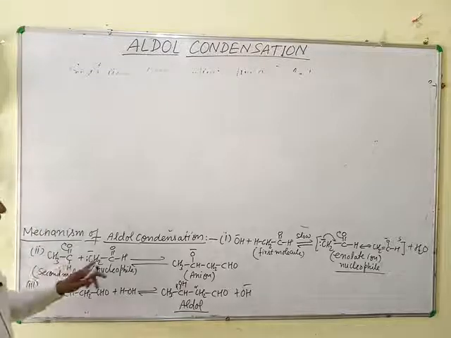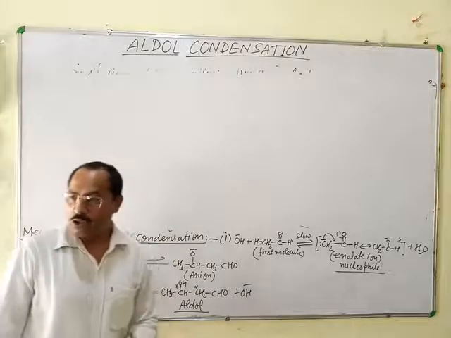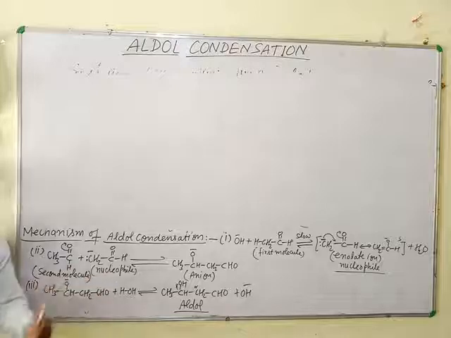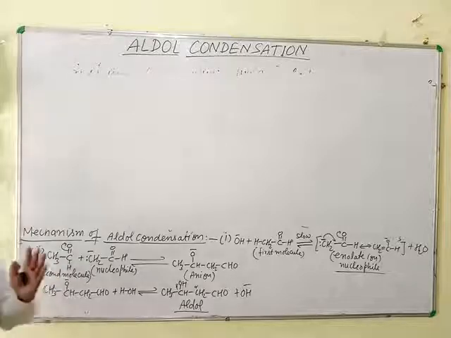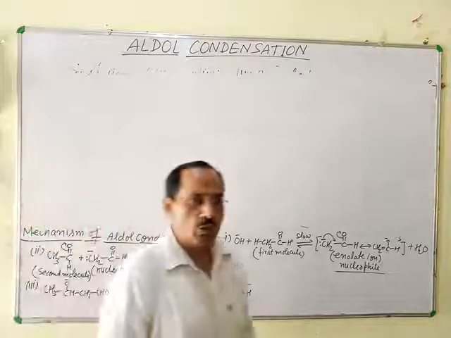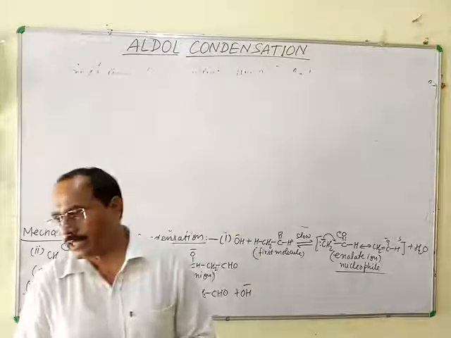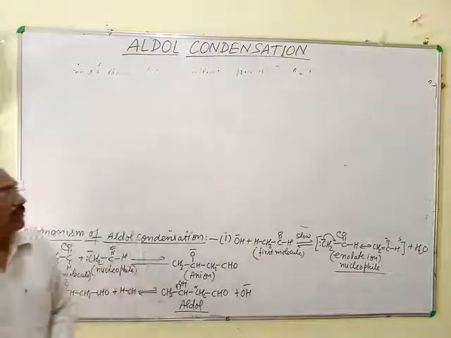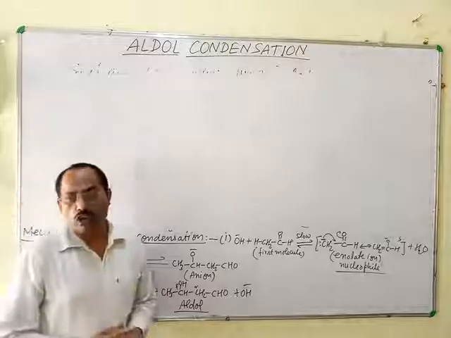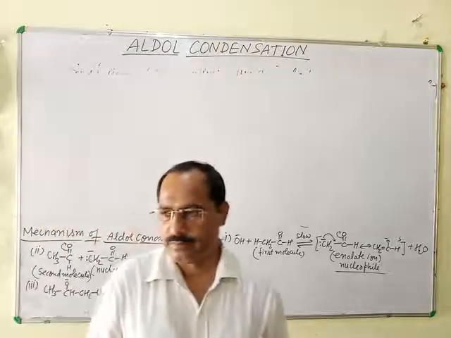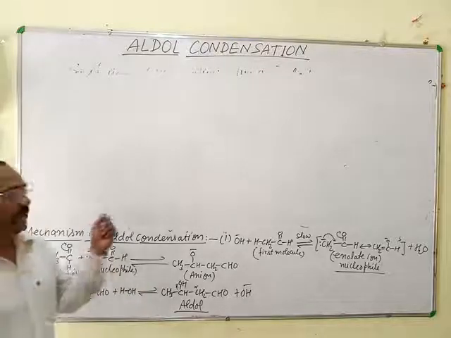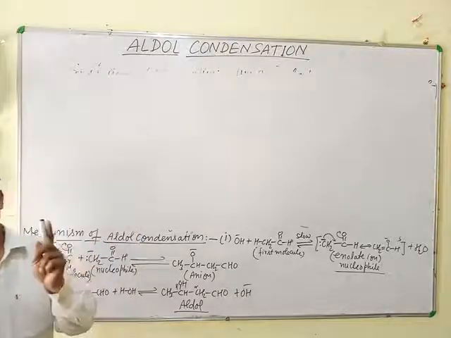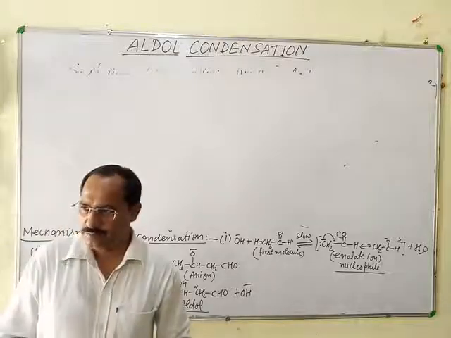When identical aldehyde or identical ketone is taken, identical product is formed. Only one product is formed in this case. If two different aldehydes or two different ketones or one aldehyde and one ketone is taken, that is, if cross aldol condensation is carried out, then product formation depends on the nature of the aldehyde or ketone taking part in the condensation.